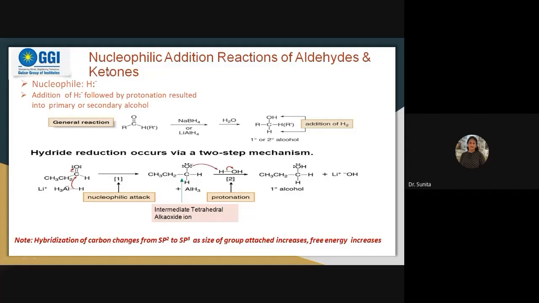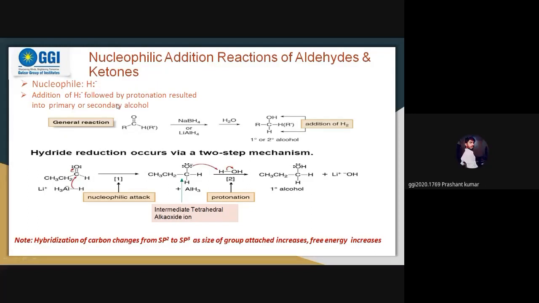Now nucleophilic addition reaction means here you can see a double bond is there, and if a nucleophile attacks over here, suppose the case is like this, hydrogen is having a pair of electrons and it is having a negative charge, now it will behave as a nucleophile.